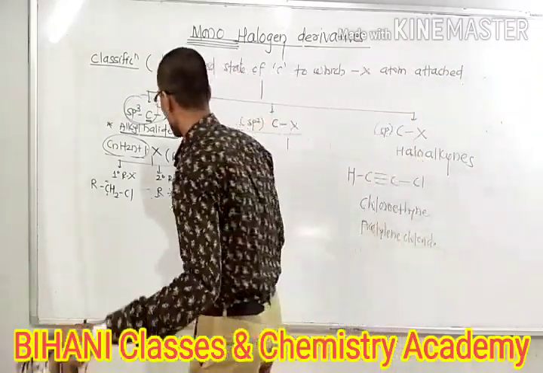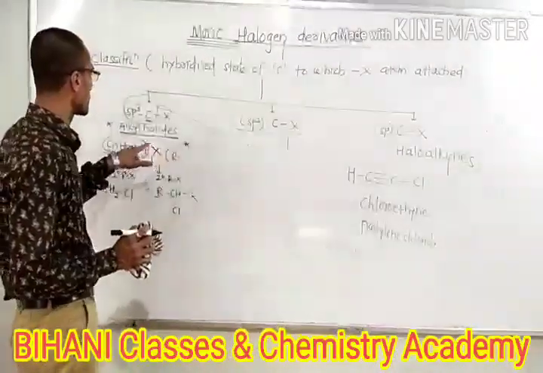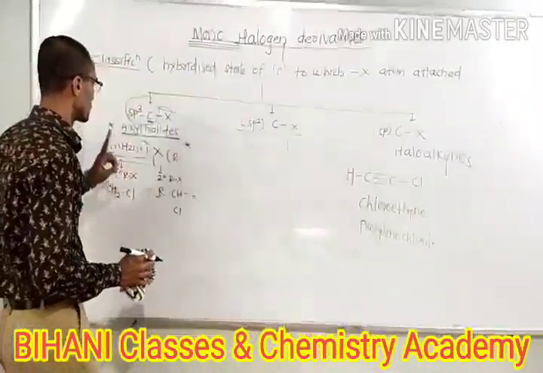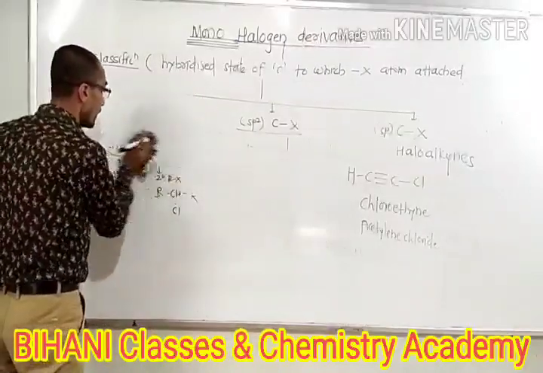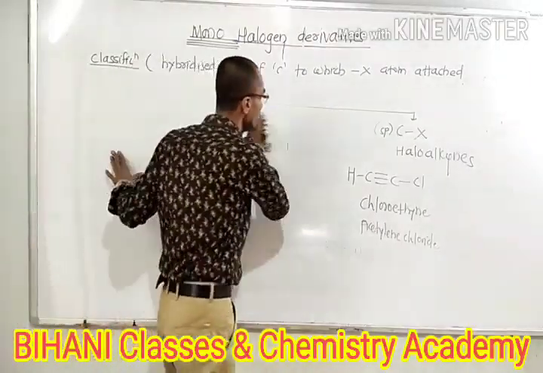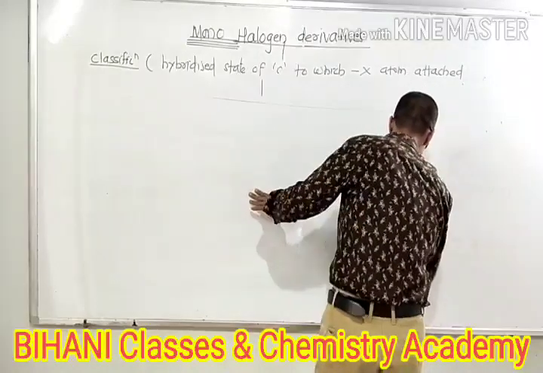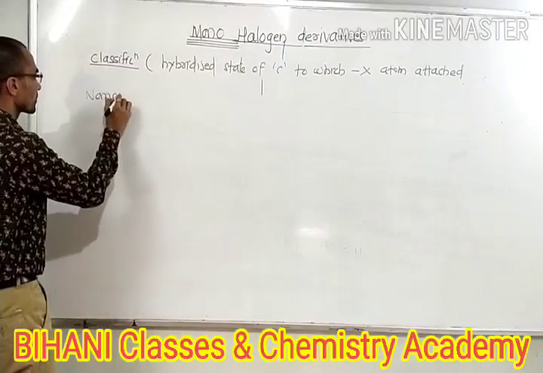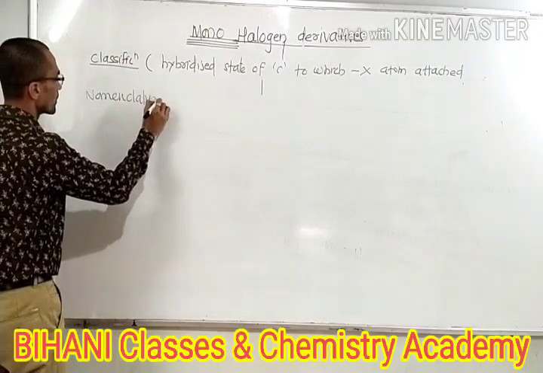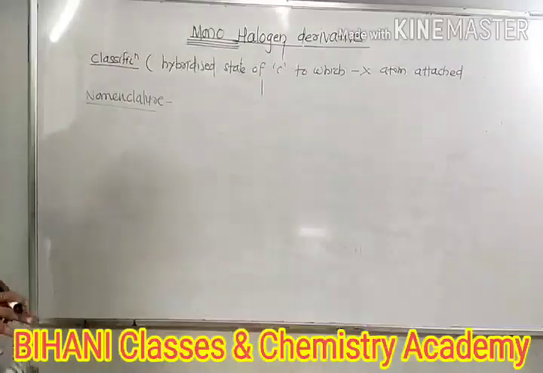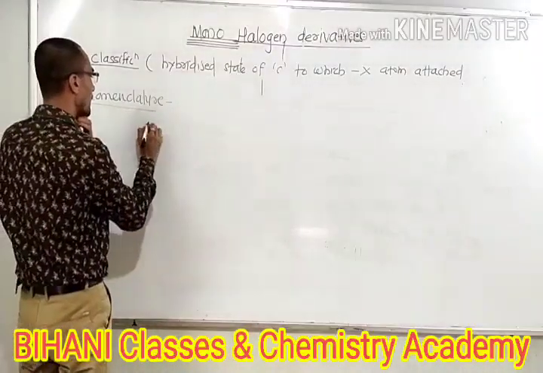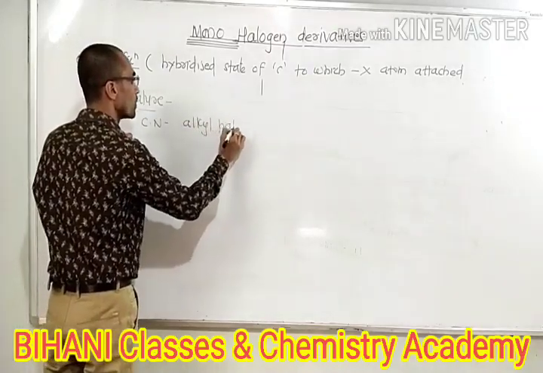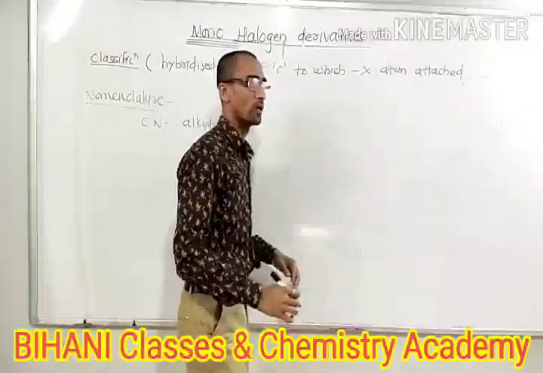Now in this chapter we have to study in detail the alkyl halides, and the haloarenes. Two sections are there: haloalkanes and haloarenes. In the nomenclature system, the common name is alkyl halide, meaning we write the name of the alkyl group followed by the word halide.